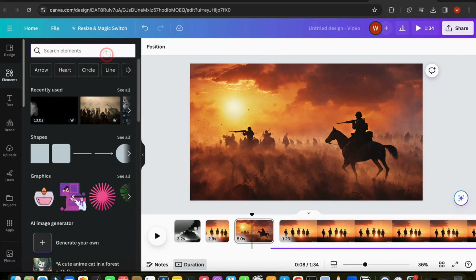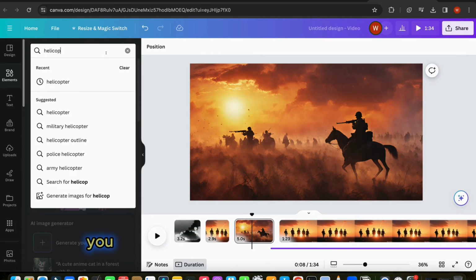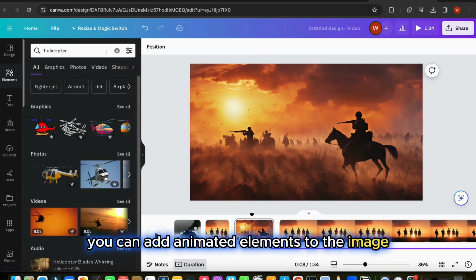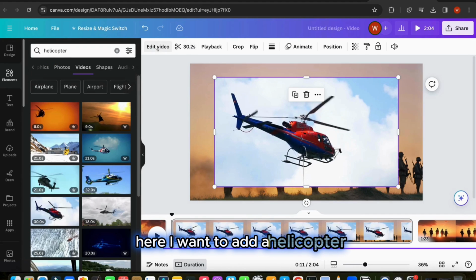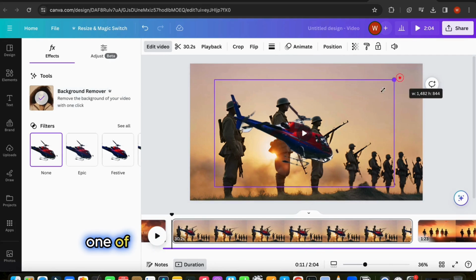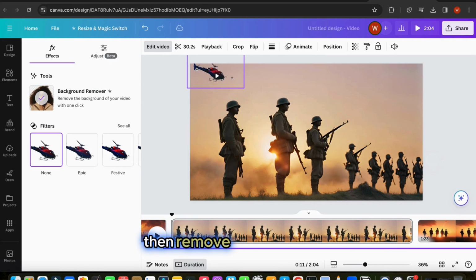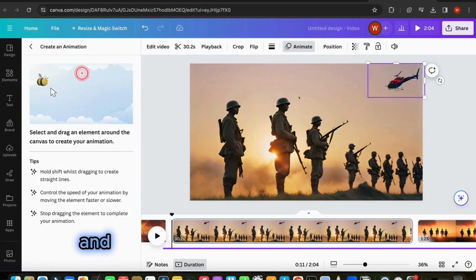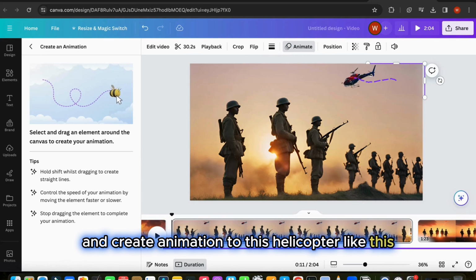If you wish to animate still images, then you can use this feature. You can add animated elements to the image. For example, here I want to add a helicopter. So I will choose this helicopter video from the video, or you can also choose one of this animated helicopter from graphics, then remove its background. Then click on Elements and create animation to this helicopter like this.